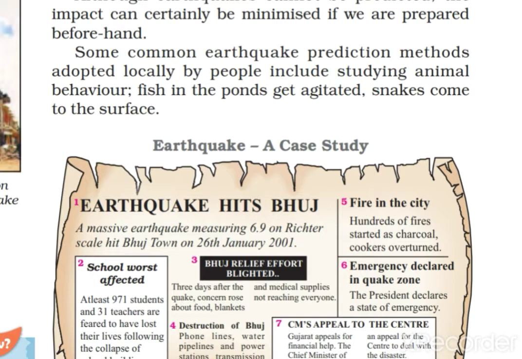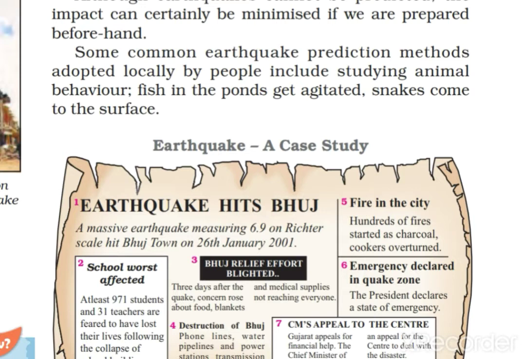They should prepare themselves to minimize the losses and damage. Some common earthquake prediction methods adopted locally by people include studying animal behavior. Animals are more sensitive. Fish, cows, dogs. If any such change is about to occur, they get sensitive. They have sensory organs, so they easily sense that and start reacting. So we should know about studying animal behavior.